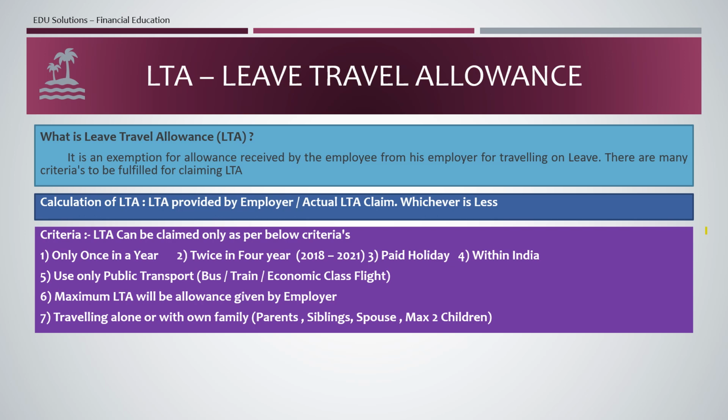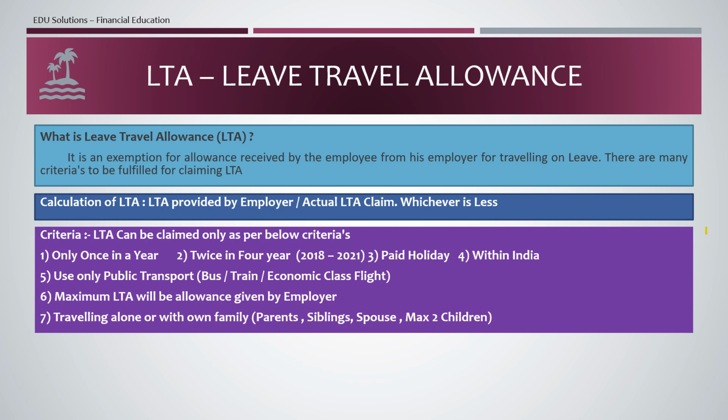You should get the salary for those days, and it should be within India. Your travel should be within India. The fifth condition for this LTA claim is that you should use only public transport like private or government buses, train, or economy class flight. Then the sixth condition is that the maximum LTA will be the allowance given by the employer. So if you are spending 50,000 for your vacation and your actual LTA is rupees 20,000, then you can claim rupees 20,000 only, not 50,000.